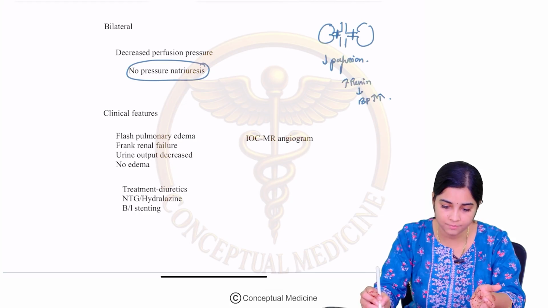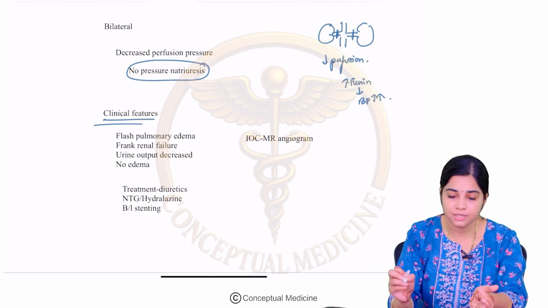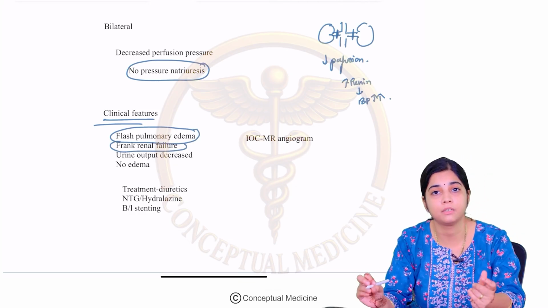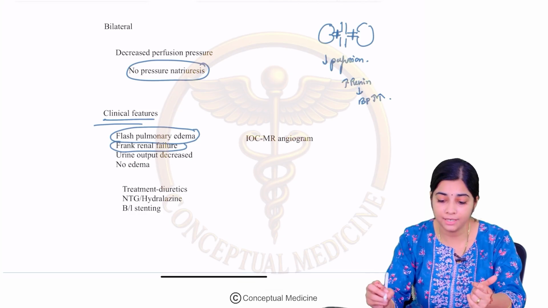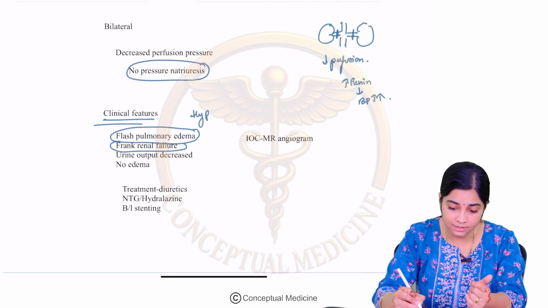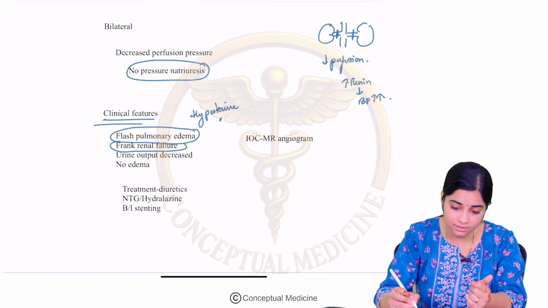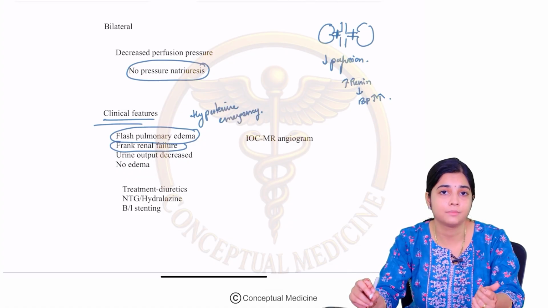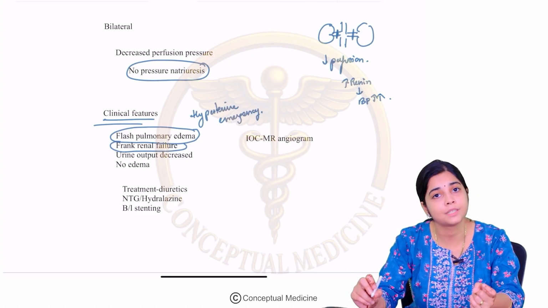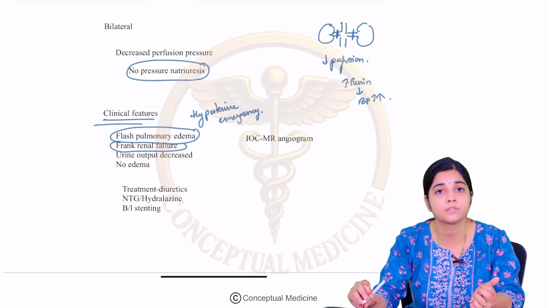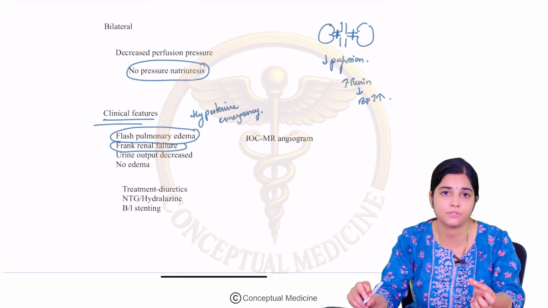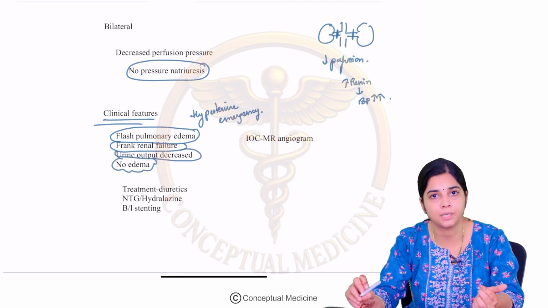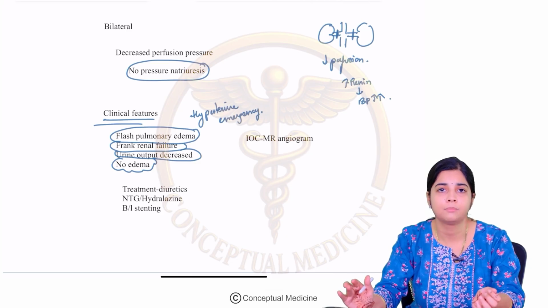So, what are the clinical features with which they present? They present here with flash pulmonary edema and frank renal failure, and they can present as a hypertensive emergency. Frank renal failure, hypertensive emergency with flash pulmonary edema because there is no pressure natriuresis and there is going to be accumulation of water in the lungs. Urine output is decreased, however, there is no peripheral edema. They come with a sudden onset of pulmonary edema.